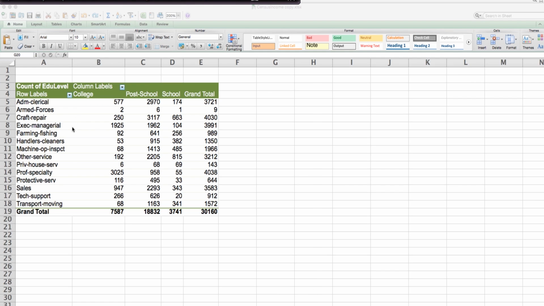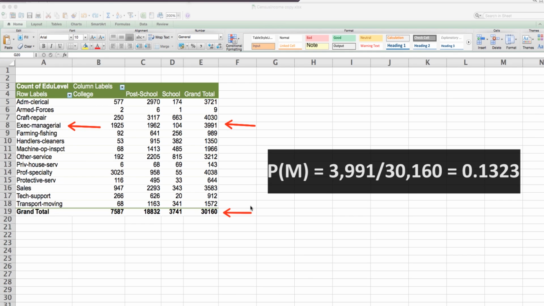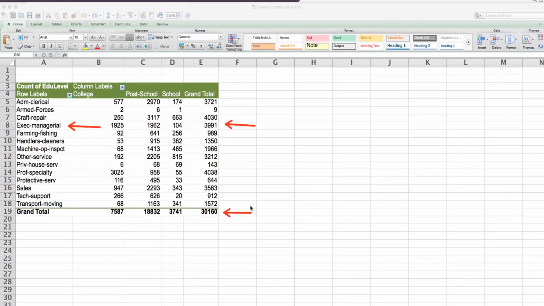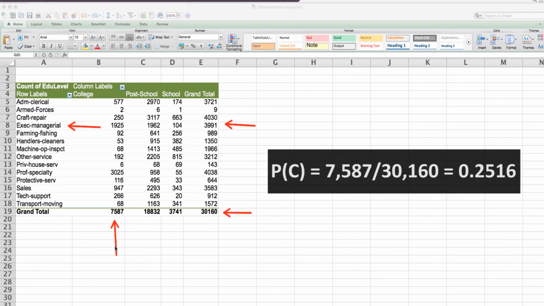What we must focus on is the exec managerial row, and there are 3,991 of them. To calculate the probability of M, we need to divide that number by 30,160. And that gives us close to 13.23%. Likewise, we get the proportion P of C of college educated folks from the bottom margin as 7587 divided by 30,160, or 25.16%.